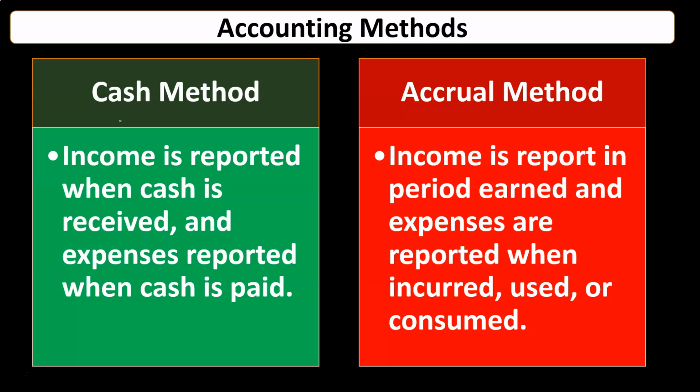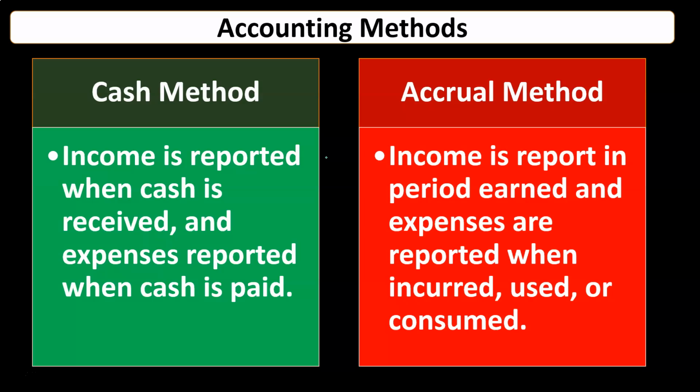One kind of transaction might be done more on an accrual basis or tax basis for the tax code, for example. So for the tax code, obviously we're going to be following the tax code. On a cash method, income is reported when cash is received and expenses are reported when cash is paid. So obviously we simply just follow the cash.